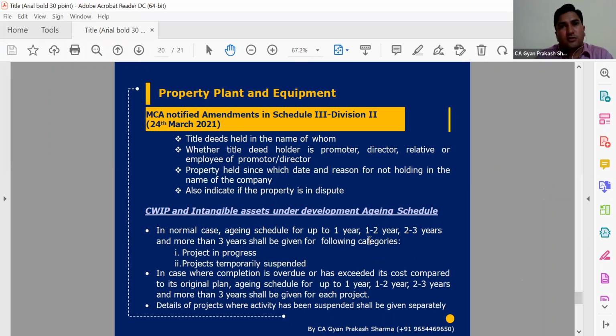So 2-3 things which are important. One more thing I would like to inform, which is relating to Ind-As 101. So that are for mandatory exemptions and exceptions and all, but that are relating to property, plant, equipment, this Ind-As. That's why I want to discuss here. So that is if we are going to implement Ind-As first time.